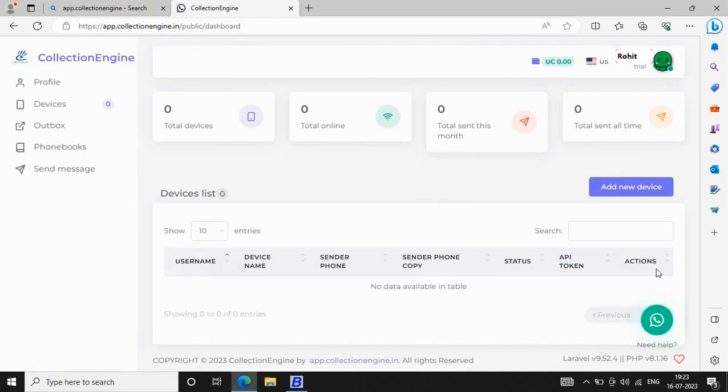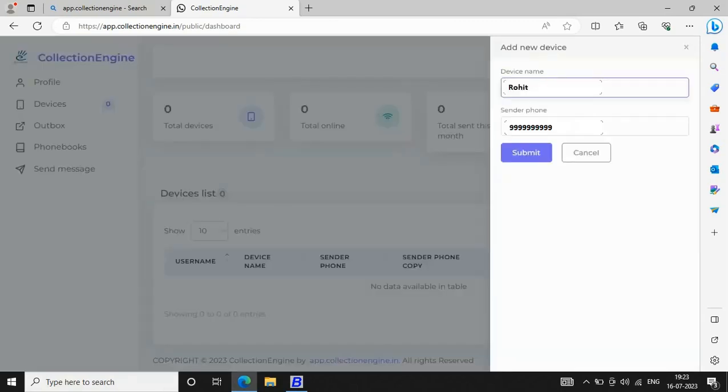added any new device. For adding a new device, we'll click the add new device button. By adding a device, we mean that we are adding a WhatsApp number from which the messages will be sent. Here you need to specify your device name and the WhatsApp number. You can specify any WhatsApp number and it is not necessary to enter the same number by which you have registered or by which you have created the account. So here you will specify the WhatsApp number from which the messages will be sent.